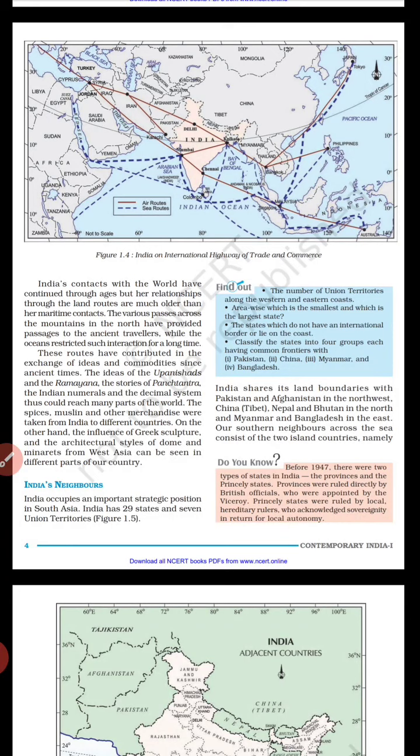The ideas related to the Upanishads, Ramayana as well as the stories of Panchtantra, the Indian numeral system and the decimal system reached many parts of the world through the travelers. And the Indian spices, Indian muslin cloth and other products were taken from India to different parts of the world. So this also nourishes the Indian culture.